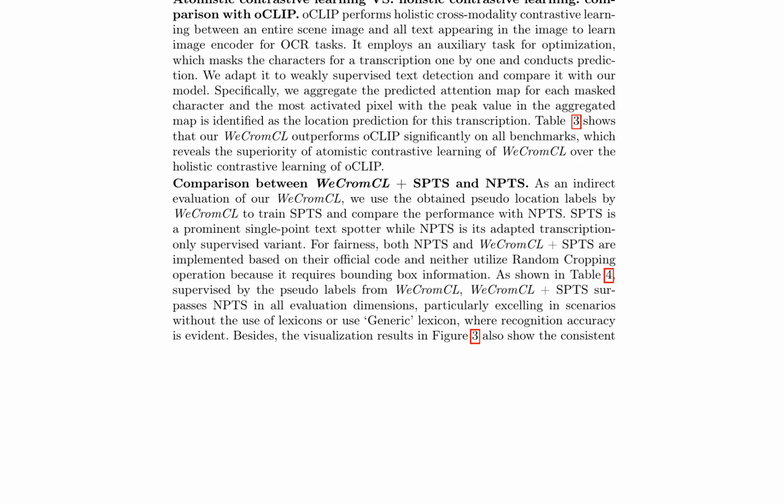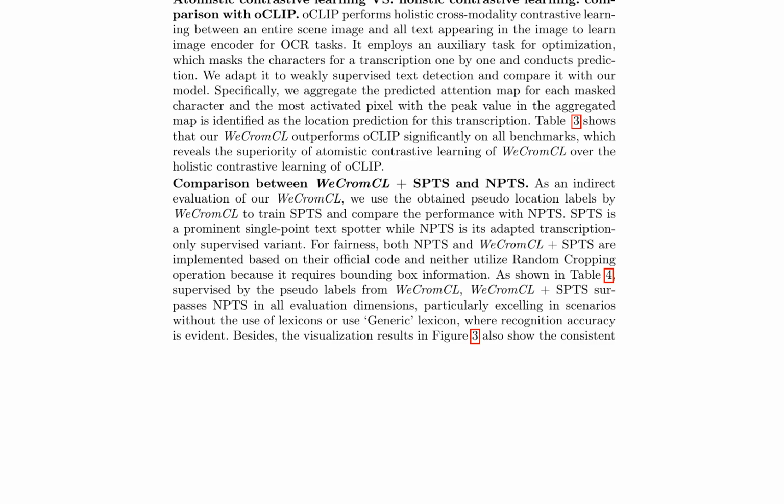Overall, WeCromCL represents a significant advancement in weakly supervised text detection, offering a new perspective on how to leverage contrastive learning for this task. Its ability to generate accurate pseudo-labels for transcription detection tasks makes it a valuable tool for researchers and practitioners in the field of OCR.